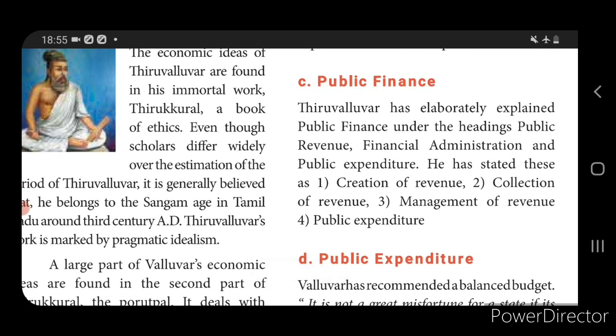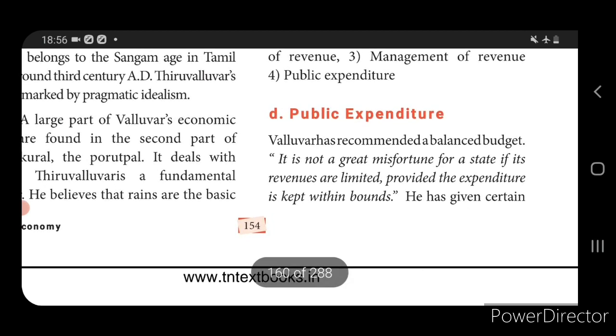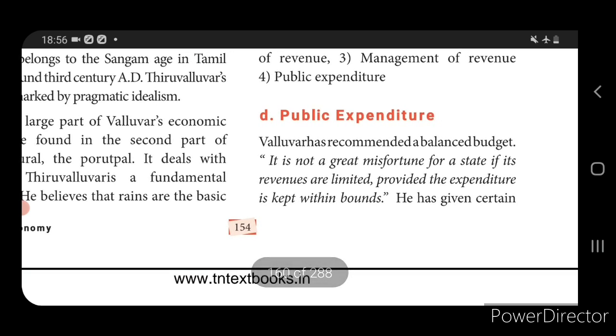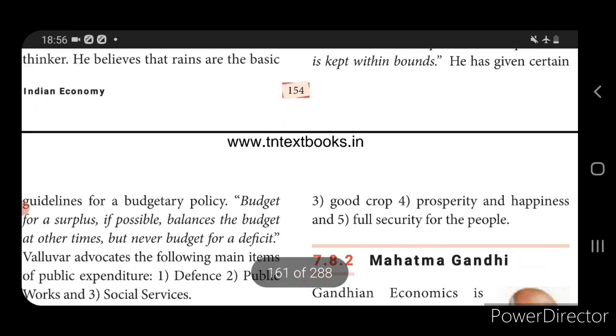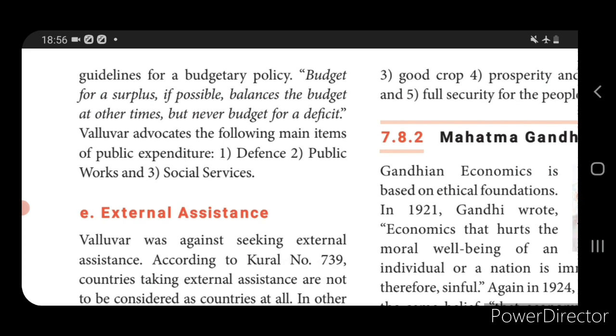Then how to collect tax, and in what types we can collect tax. Then with that revenue, how we can manage the economy, and how to spend that revenue for the economy. Then he explained about public expenditure, which means spending the income, the revenue. For what things should the major revenue be spent? He explained in his Tirukural that the main items of expenditure are defense, public works, and social service.